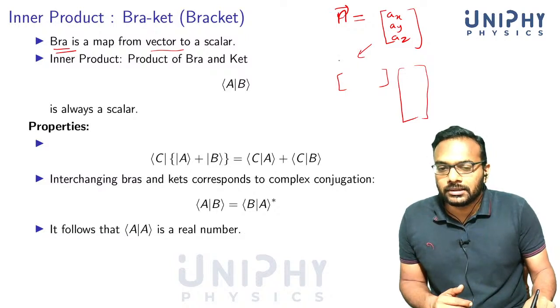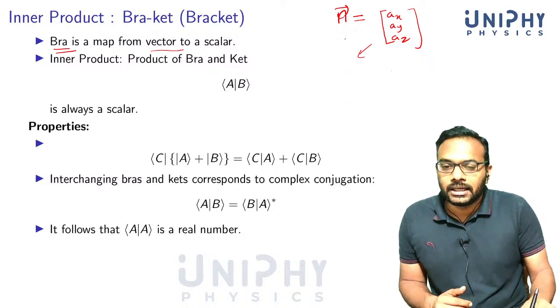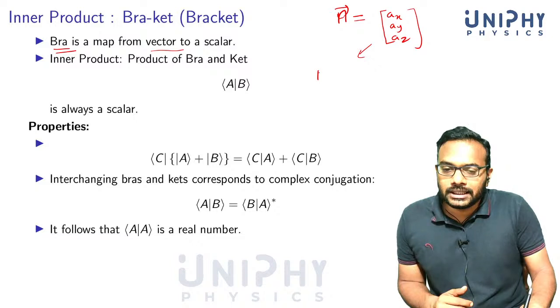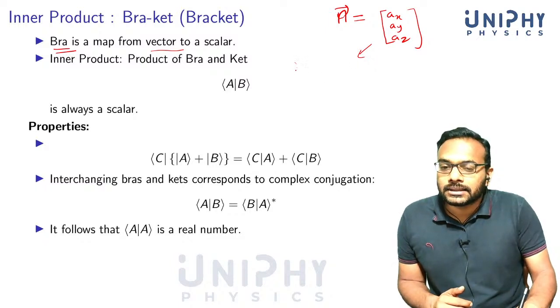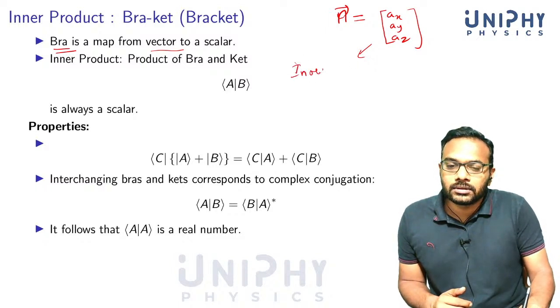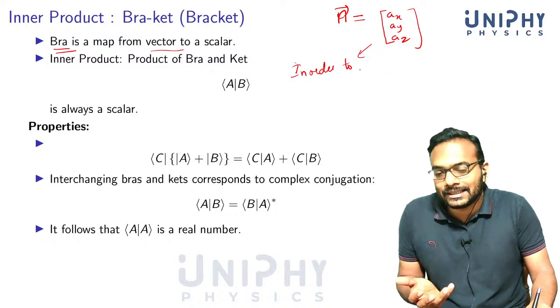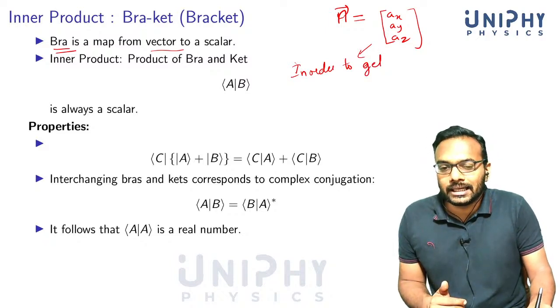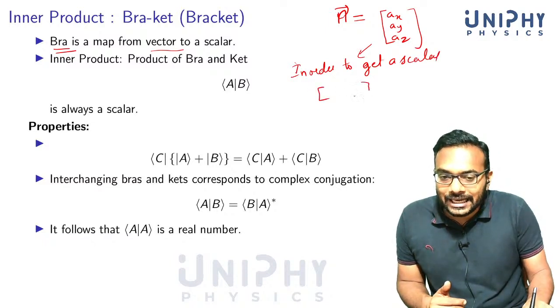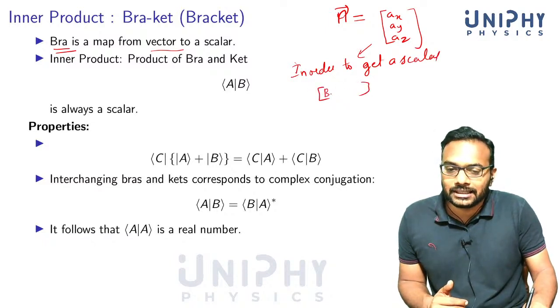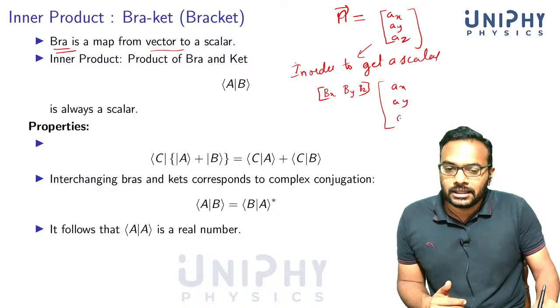So for example, if you have A, you need some B in order to go to the scalar. In order to extract a scalar, what you need is an object like this. For example, I'll write it as bx, by, bz. Now if you multiply ax, ay, az.